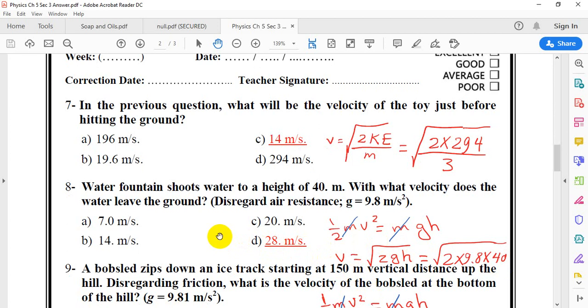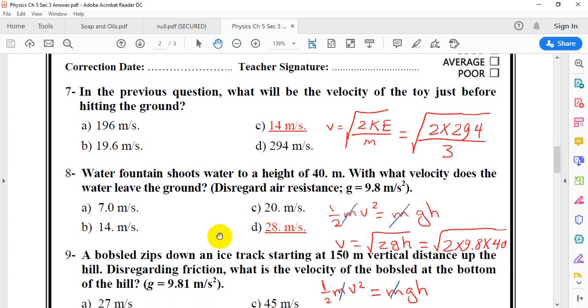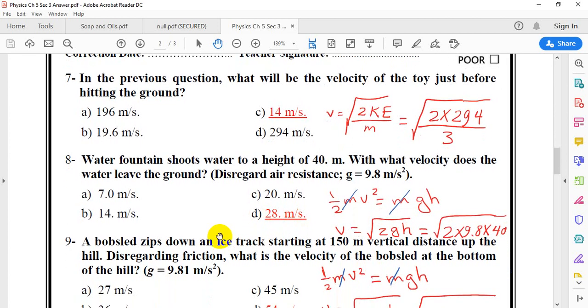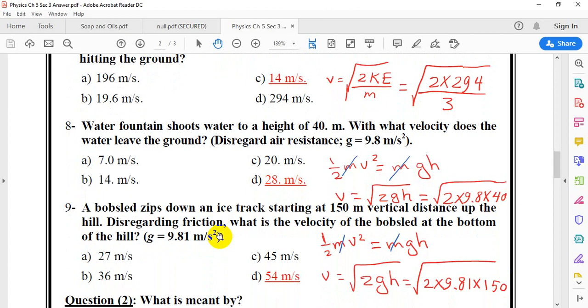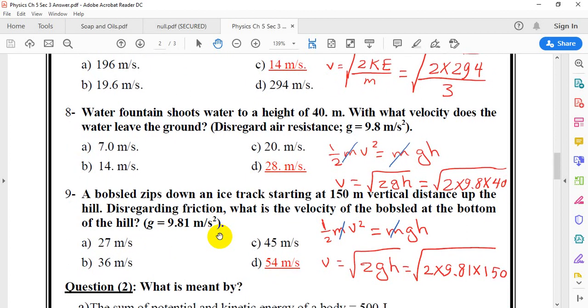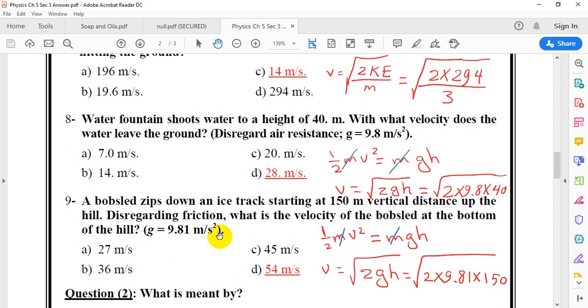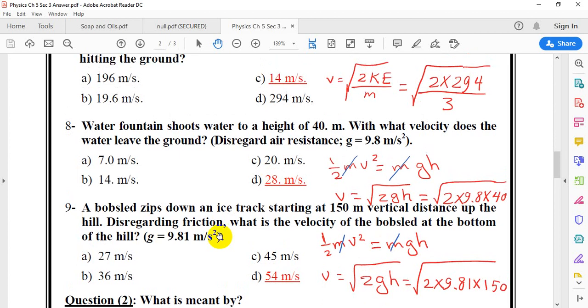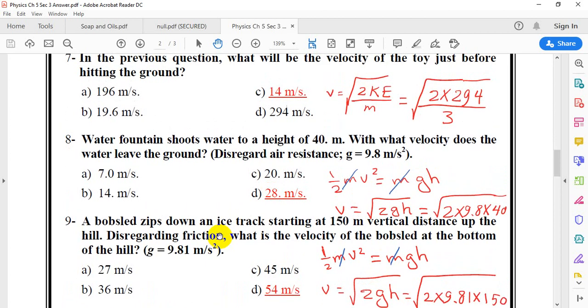Number 9. A bobsled zips down an ice track starting at 150 meters vertical distance up the hill. Disregarding friction, what's the velocity of the bobsled at the bottom of the hill? Here the potential energy is converted into kinetic energy.